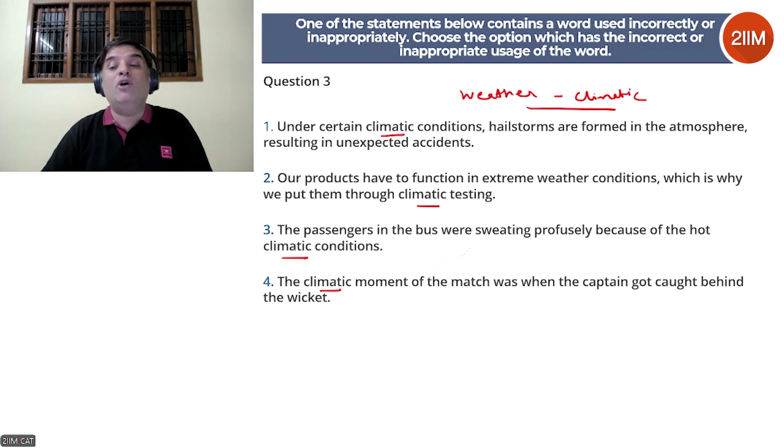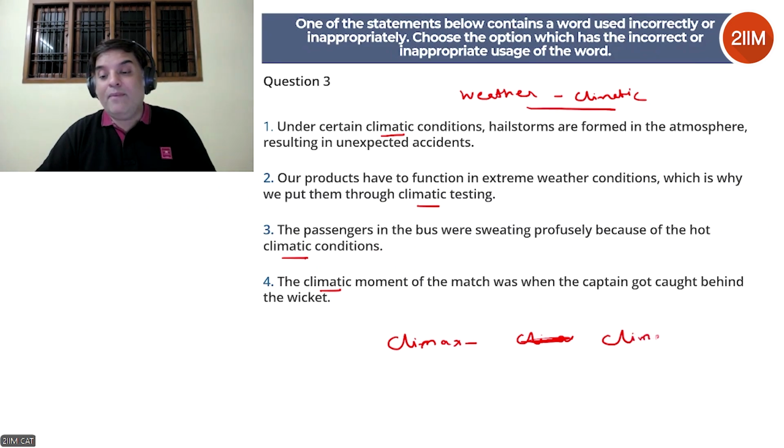3 also talks about weather because it's saying sweating profusely. The passengers in the bus were sweating profusely because of the hot climatic conditions. So this is also correct. The climatic moment of the match was when the captain got caught behind the wicket. Here we're not talking about weather. We're talking about climax. So when you're talking about climax, you have to use climactic. Sorry, I'll write it again. Climactic.